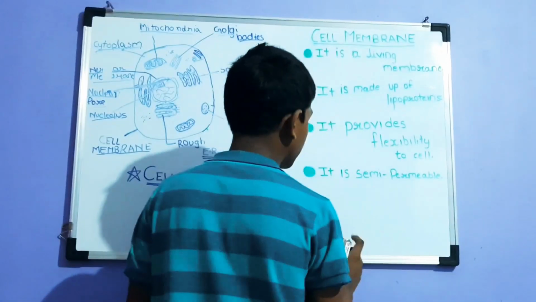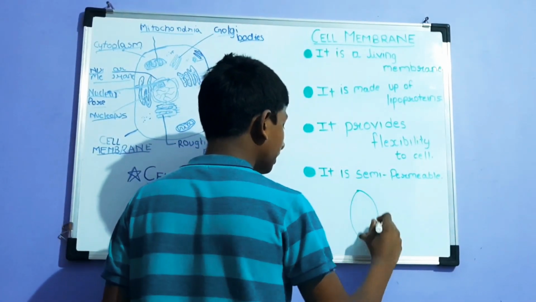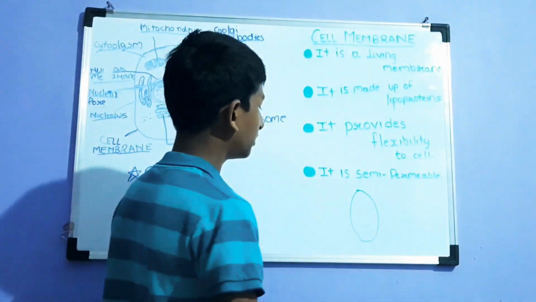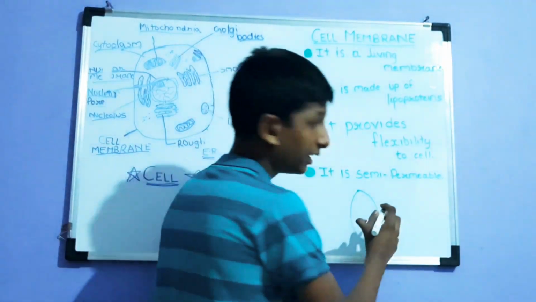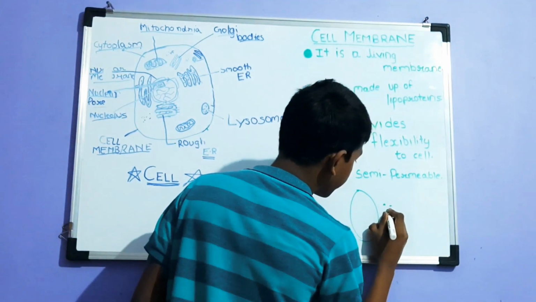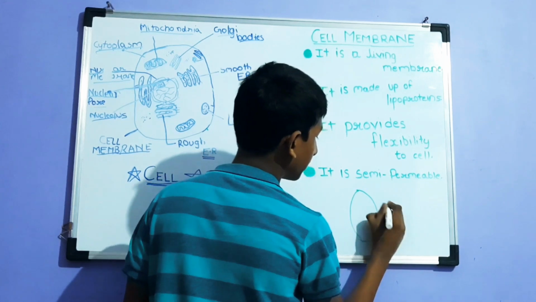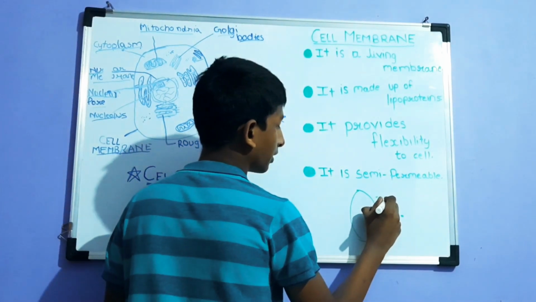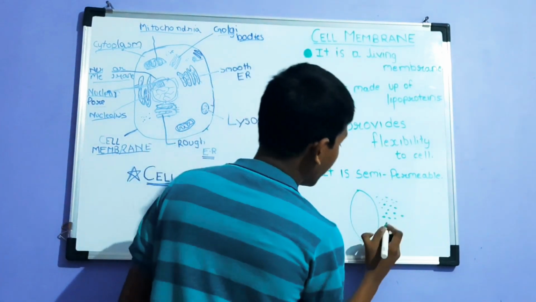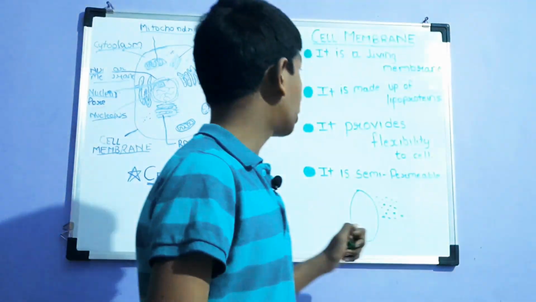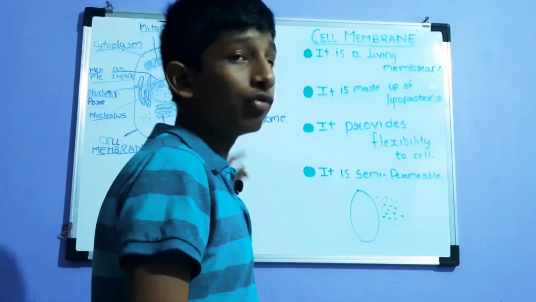Now what does this mean? So consider this to be a cell. I know this is a bit weird, but consider this to be a cell, and there are many nutrients and many dust particles or many things here. Now as this cell membrane is there, it is there to protect the cell in one way, right? Because I told you in the starting, it is kind of a wall for the cell.